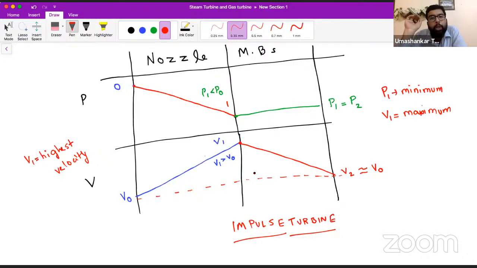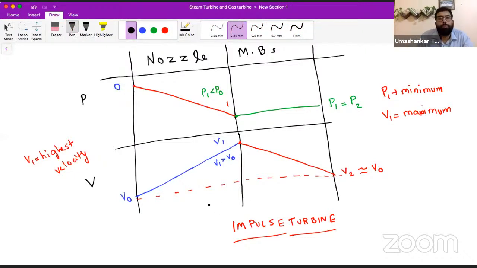Is that clear? So what is happening in the impulse turbine? In the nozzle, we are reducing all the pressure energy and increasing all the kinetic energy. Is that clear or not? Yes or no?